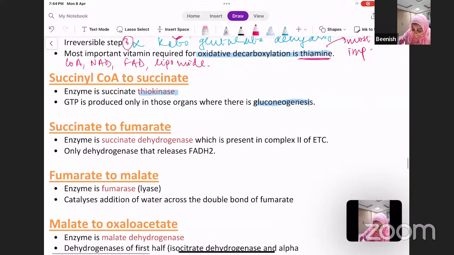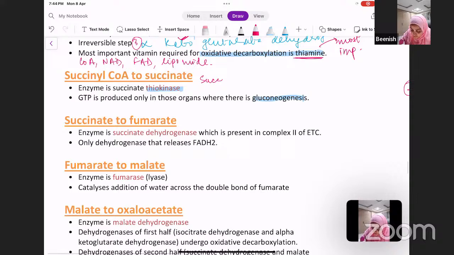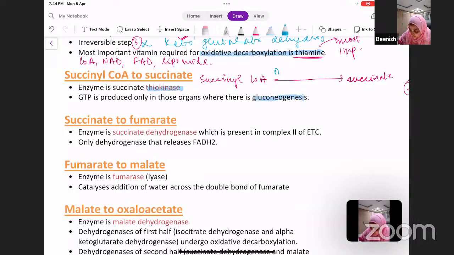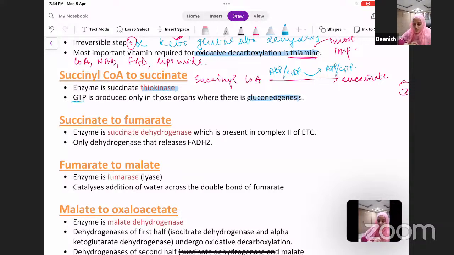So in this step, succinyl CoA changes to succinate, and either ADP or GDP is converted to ATP or GTP. GTP is produced only in those organs where gluconeogenesis is taking place.